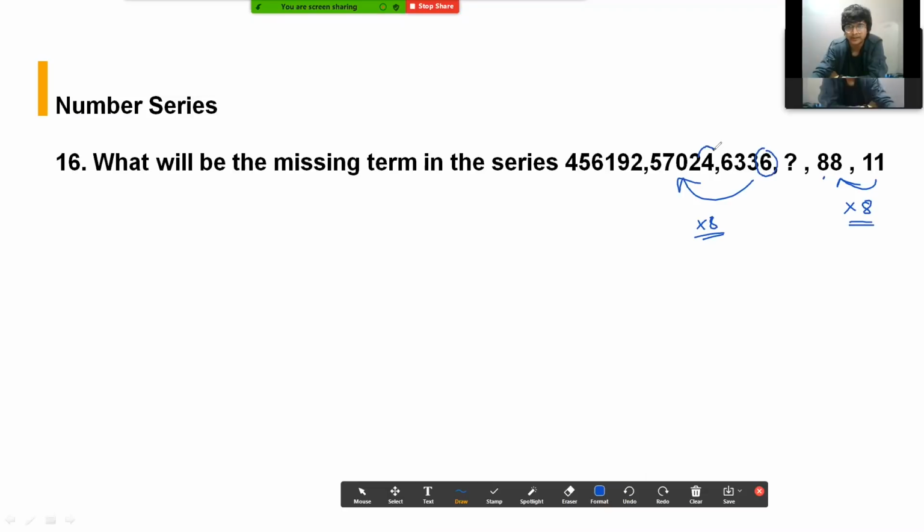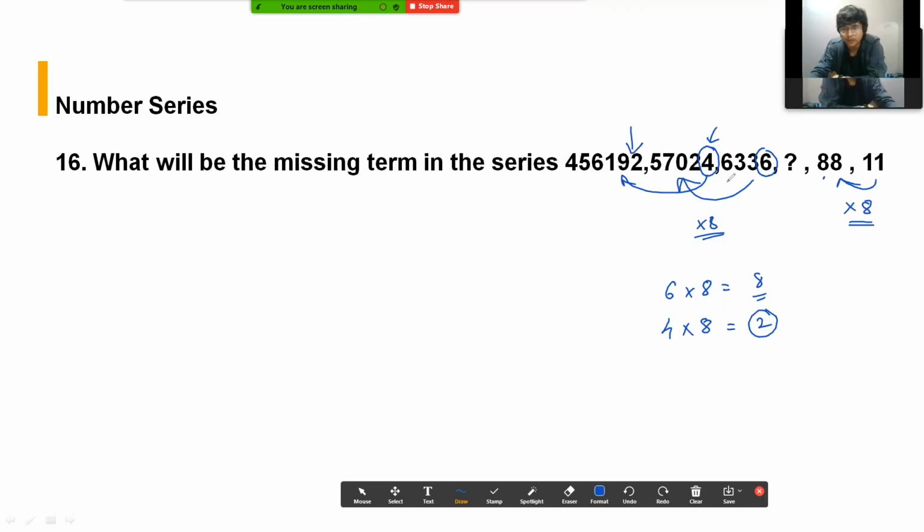So 6 and 4: 6 into 8 will give you 48, so the last digit should be 8, but here it is 4. That means the logic is not followed here. I checked again and got that the last digit was 4, and into 8, 4 into 8 should give you 32, so the last digit should be 2, and here the last digit was 2.